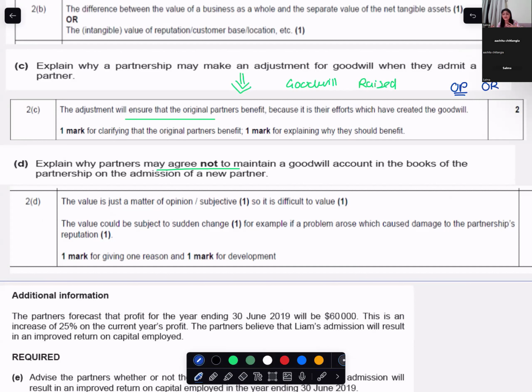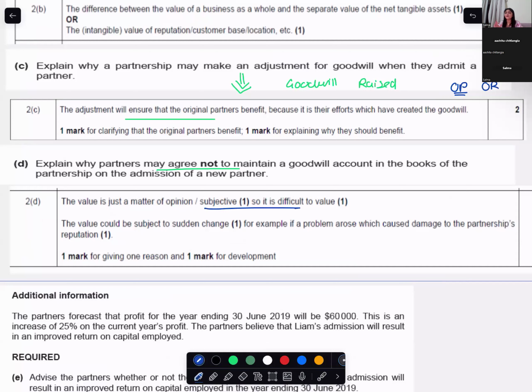So why do the partners agree to such a thing? Because it's a very subjective concept. Valuation of goodwill is subjective because it is non-monetary. Goodwill is difficult to value. So what they do is ask the new partner to bring in goodwill and they distribute it. Only the difference remains with the old partners.